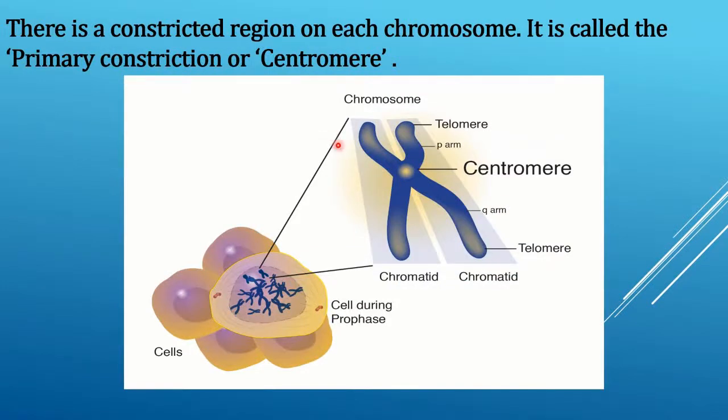There is a constricted region on each chromosome. It is called the primary constriction or centromere. As you can see here, children, this is called a primary constriction or centromere. This divides the chromosome into two parts.